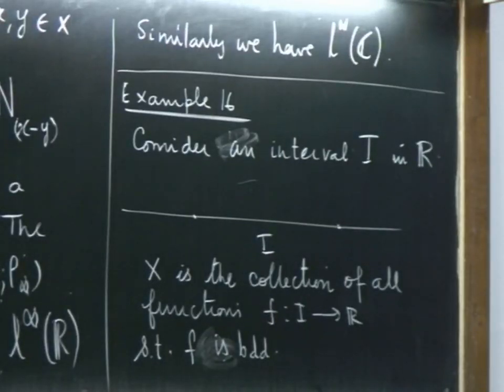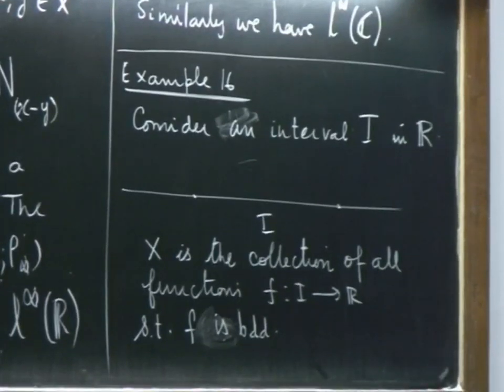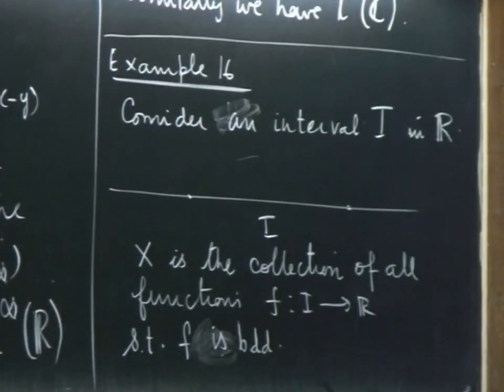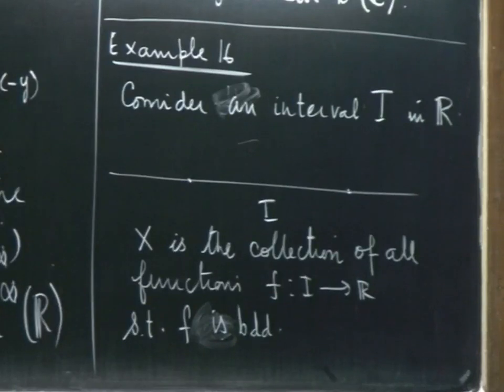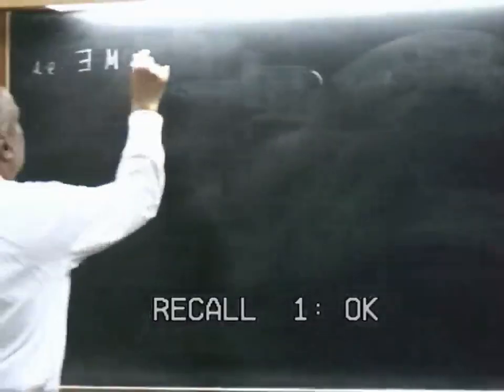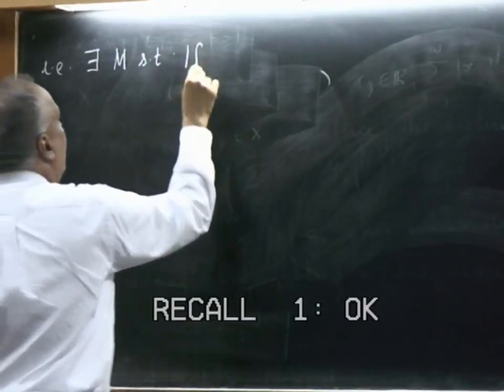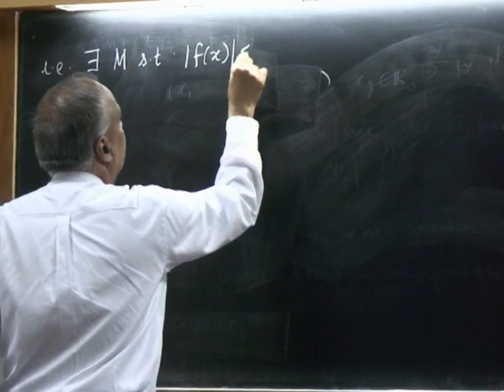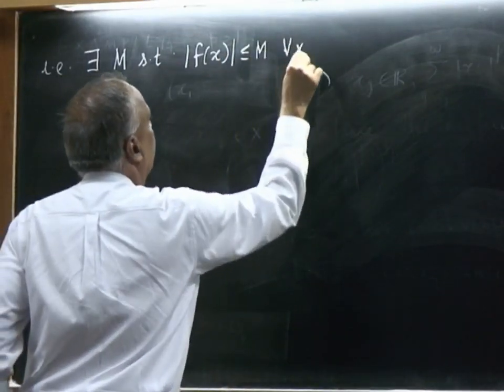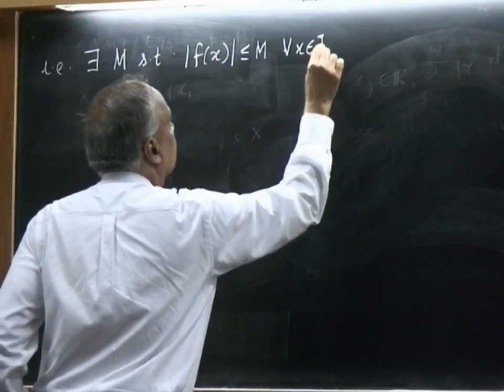What do we mean by saying that f is bounded? That means there exists a number m such that the modulus of f of x is less than or equal to m for every x in I.